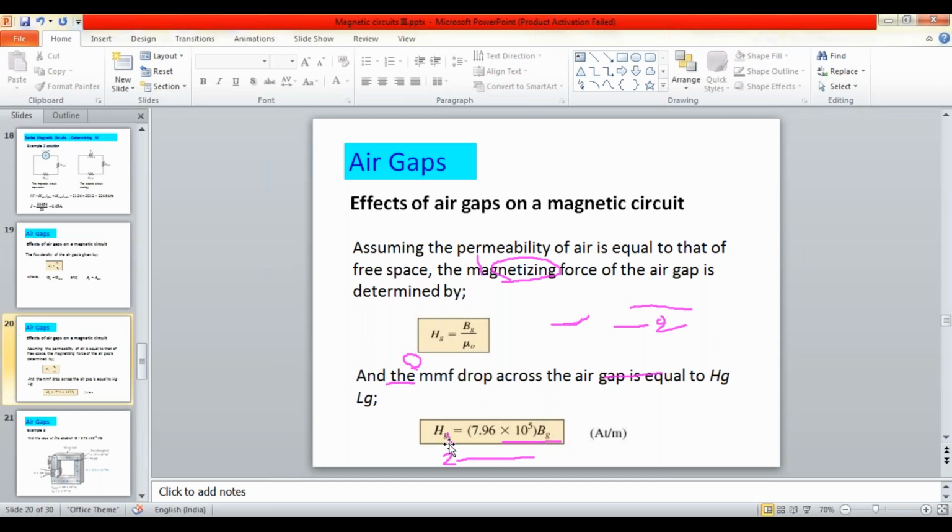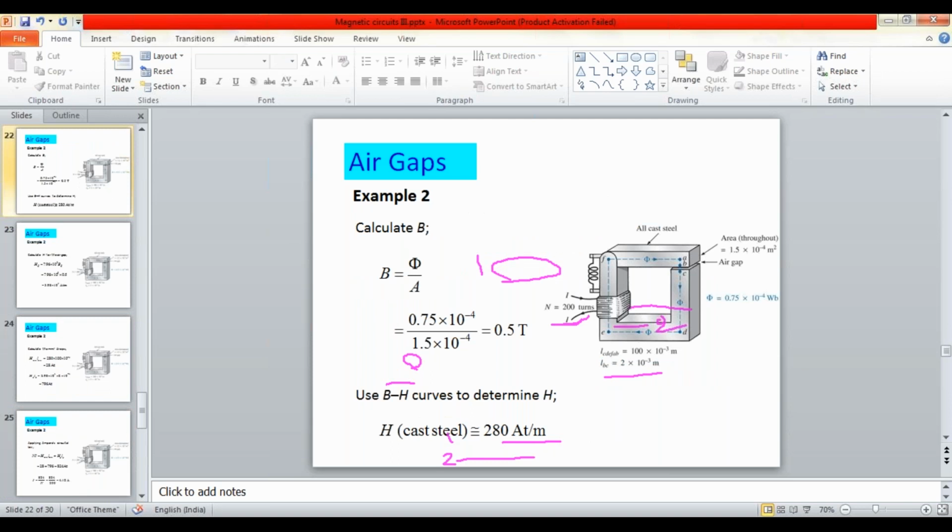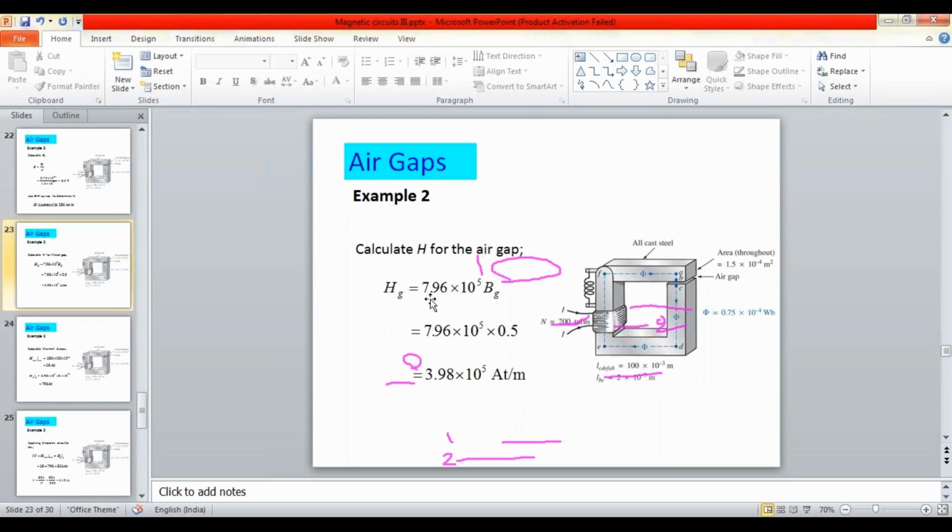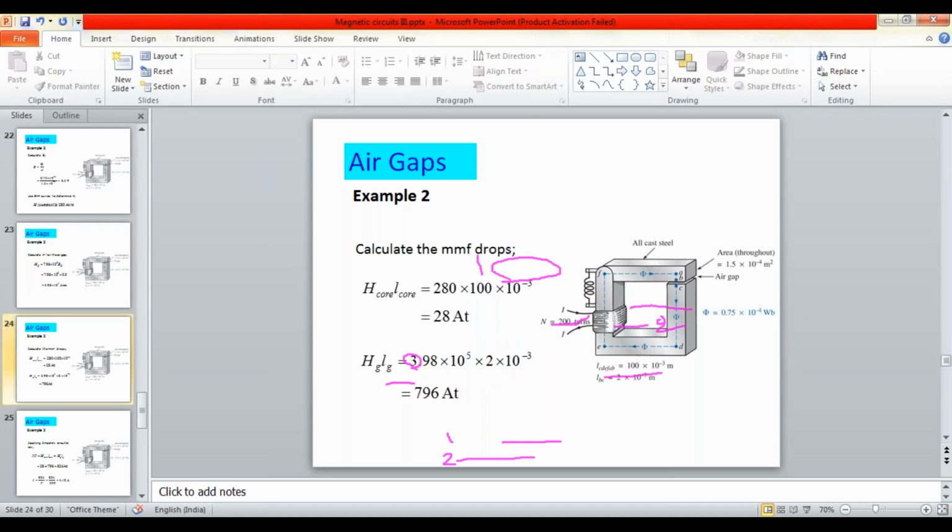The magnetic field intensity of the air gap is equal to 7.96 into 10 power 5 into the flux density in the air gap, Bg. From that formula you can calculate the magnetic field intensity in the air gap. This is calculated as 3.98 into 10 power 9 ampere turns per meter.